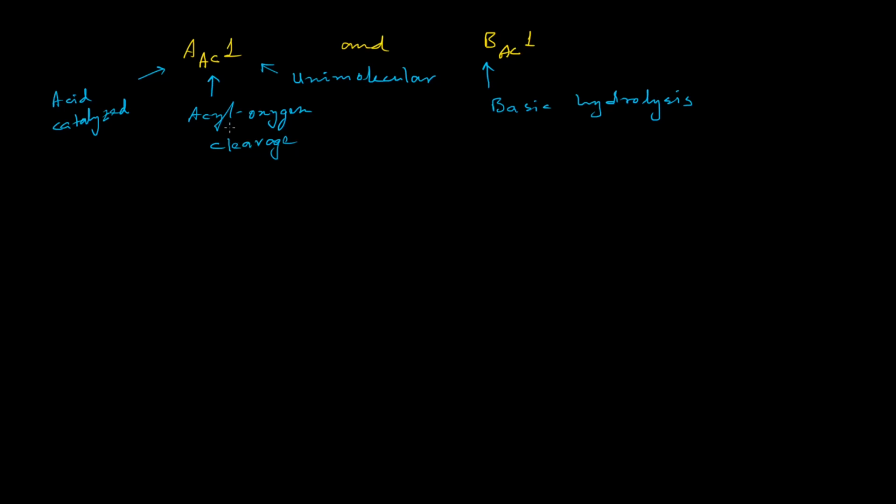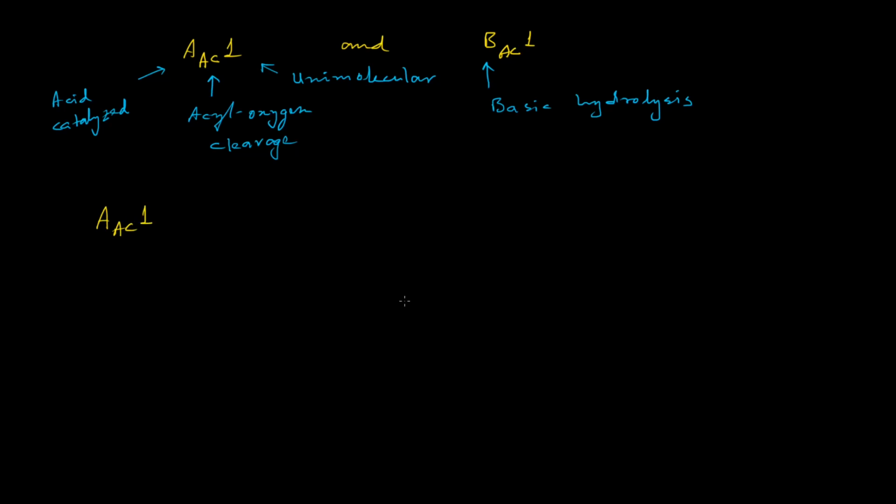Let us consider the mechanisms AAC1 and BAC1. Here the A stands for acid catalyzed ester hydrolysis, AC stands for acyl oxygen cleavage during hydrolysis, 1 stands for unimolecular reaction, that is in the rate determining step only one molecule or species is actually involved, and B stands for basic hydrolysis.